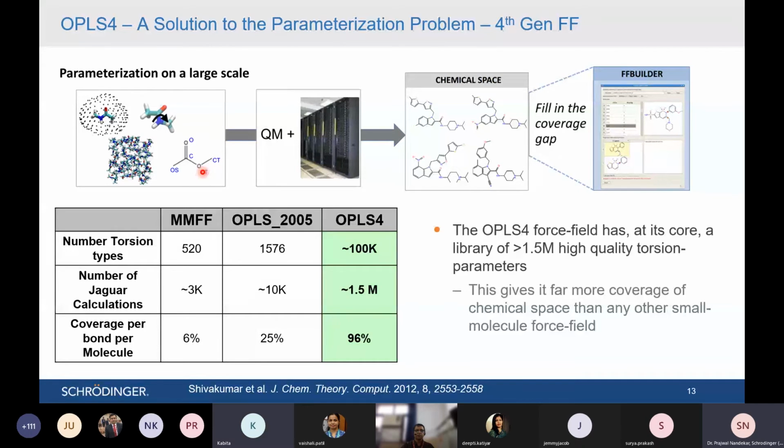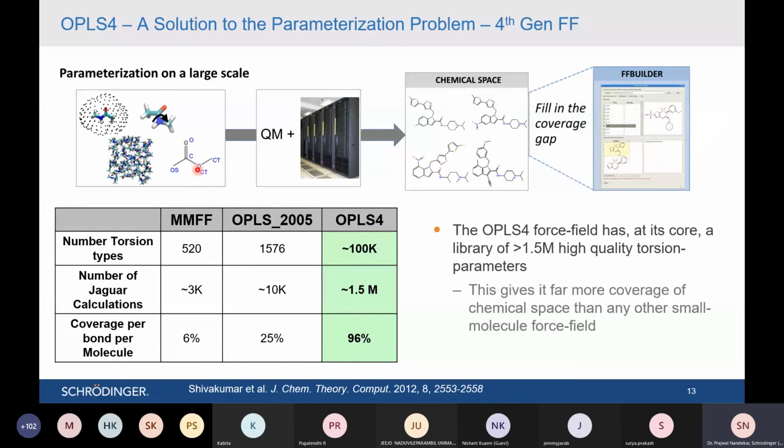We need to write its parameters, like what this bond angle should be and what the bond length should be. Based on that, we write everything in a file, which we call a force field file. We need to keep that file inside the software. Only then does the software understand what this bond is and how much it should fluctuate. So this is what parameterization means.